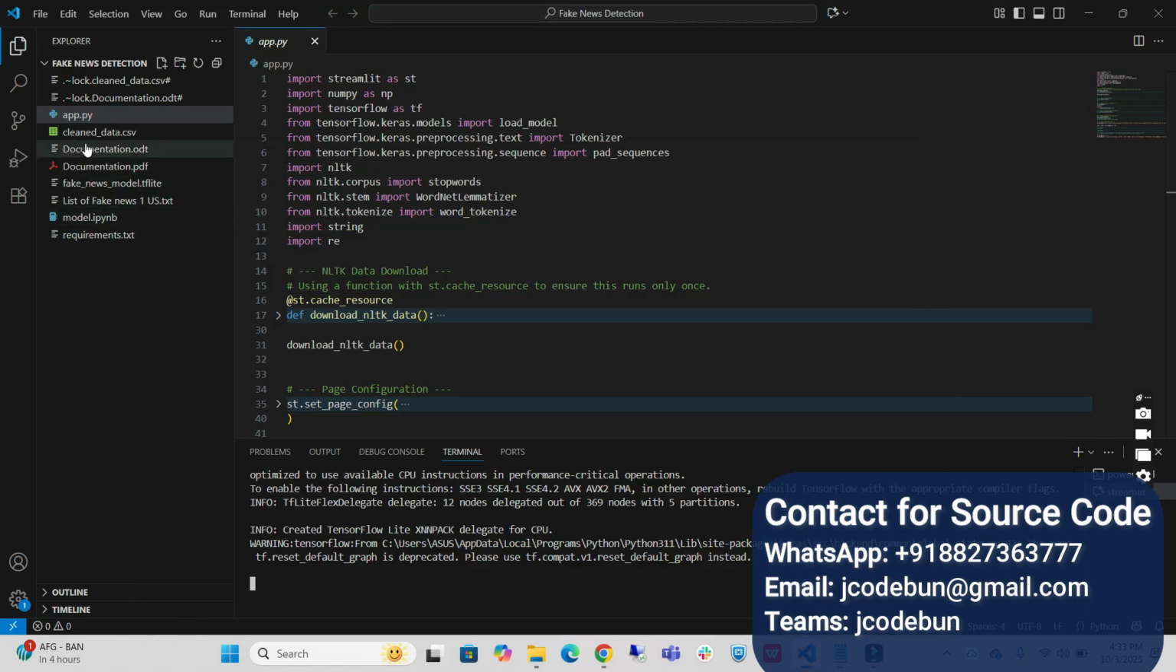Streamlit, and we have different classification models that are going to help us, and Keras is there, TensorFlow is there, NLP is there.